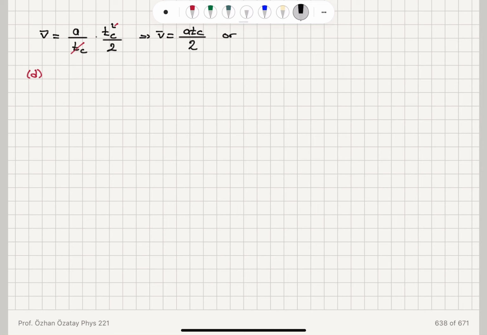Now, because tc over 2 is tau, I will see that the mean speed is acceleration times the mean time, which is also not surprising. So it's expressed in terms of collision time, and in terms of the mean time that elapses before the next collision, or that has elapsed after the preceding collision. And this acceleration a is basically the electrical force, q epsilon divided by m. That is the only force in action.